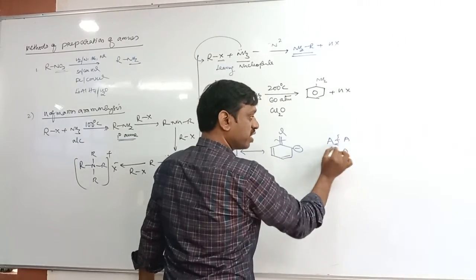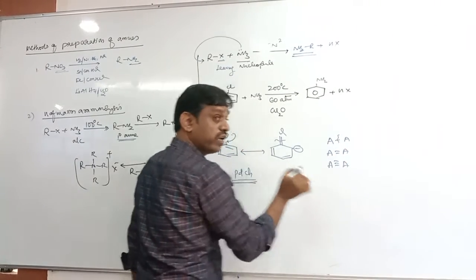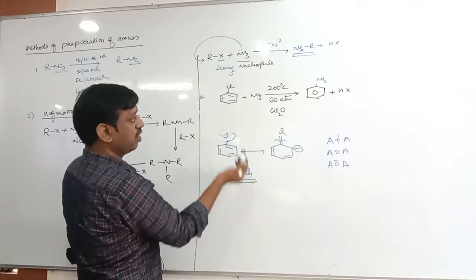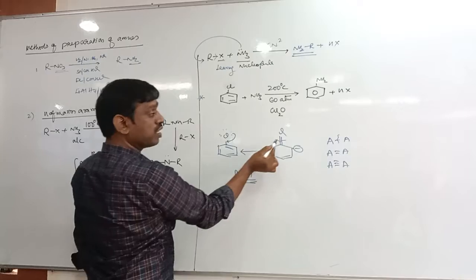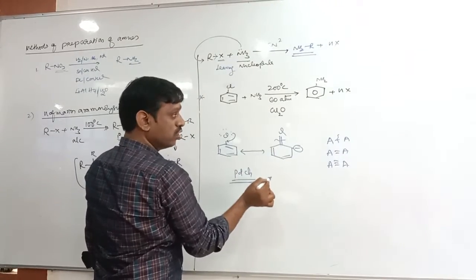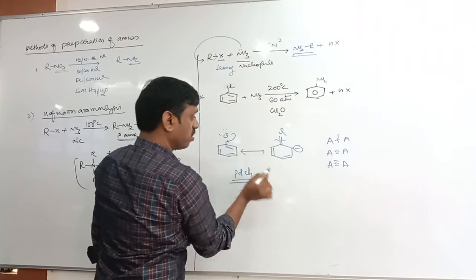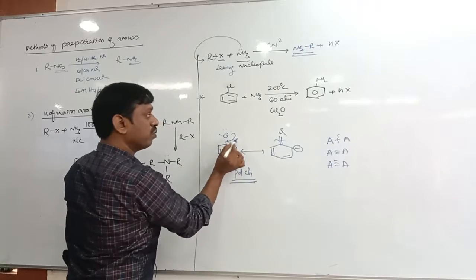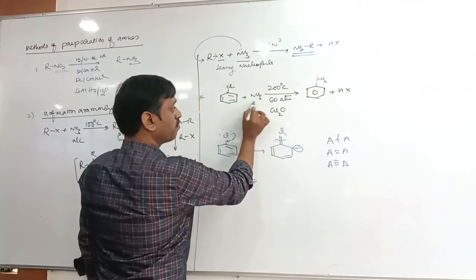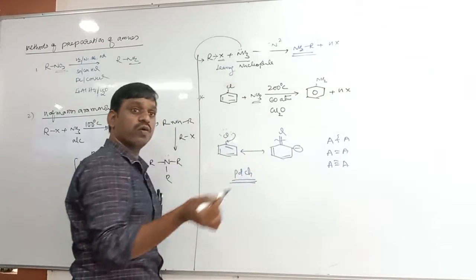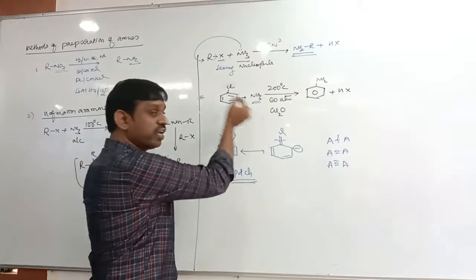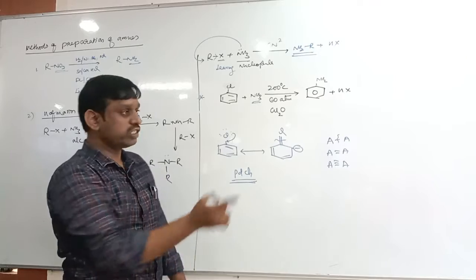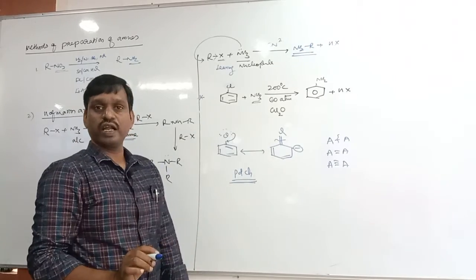You can break this single bond easily, but not double and triple bonds. Here also it is the same. Now here we are breaking a single bond, R-X single bond, but here R-X becomes a double bond. So due to partial double bond character, this chlorine cannot be replaced by what? Ammonia. The same thing we study in the haloarene topic. Haloarenes are less reactive towards nucleophilic substitution reaction. It is due to partial double bond character.